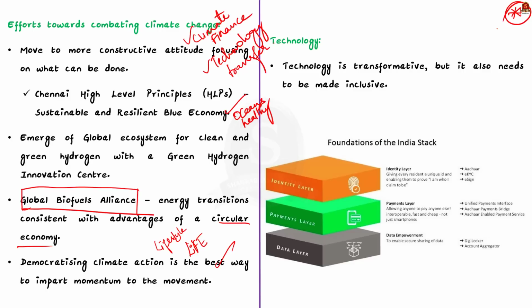Thirdly, the author talks about technology. See, technology is transformative, but it also needs to be made inclusive. In the past, the benefits of technological advancement have not reached all sections of society equally. But India, over the last few years, has shown how technology can be leveraged to narrow inequalities rather than widening them. For example, billions across the world that remain unbanked or lack digital identities can be financially included through digital public infrastructure, or DPI.